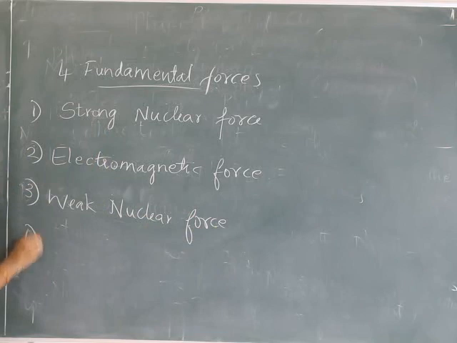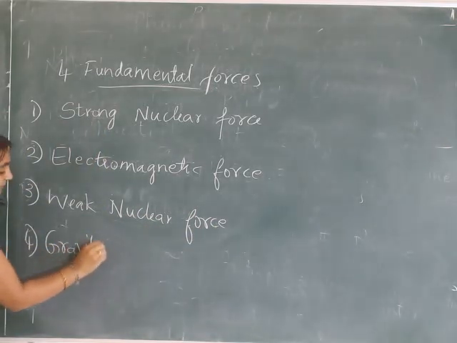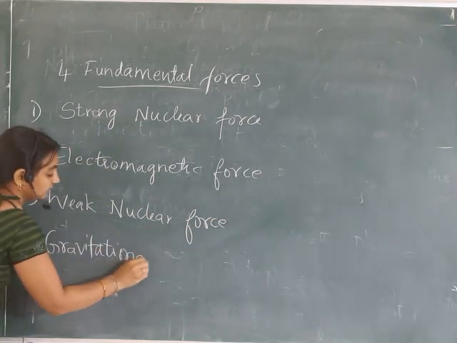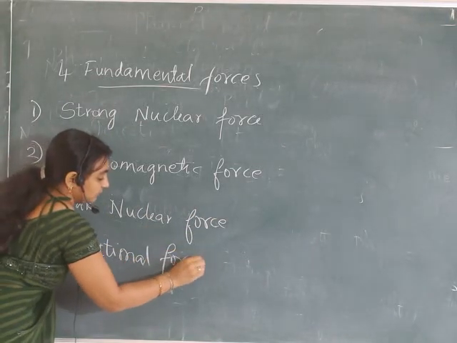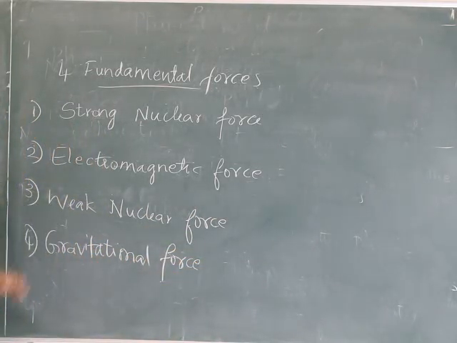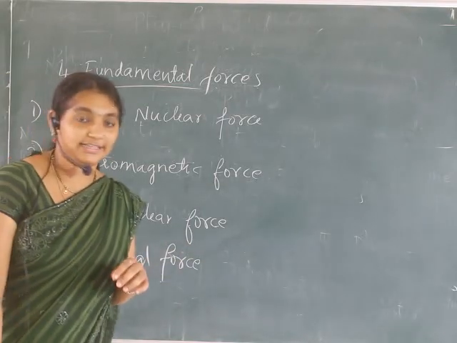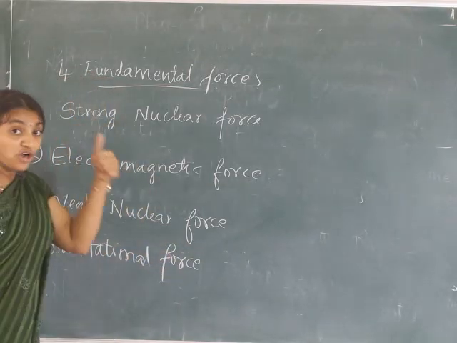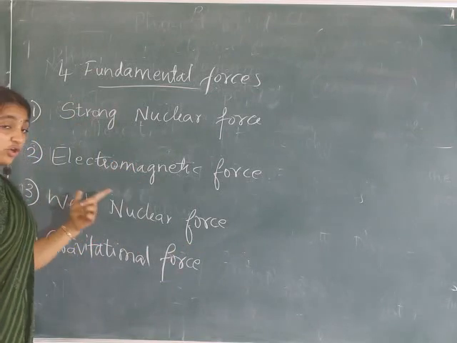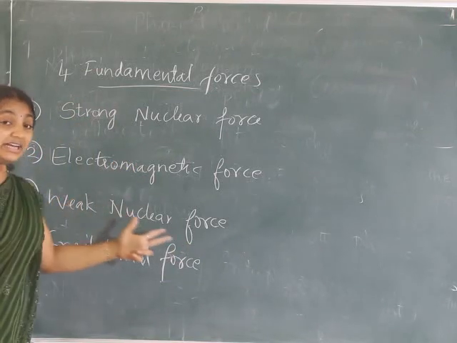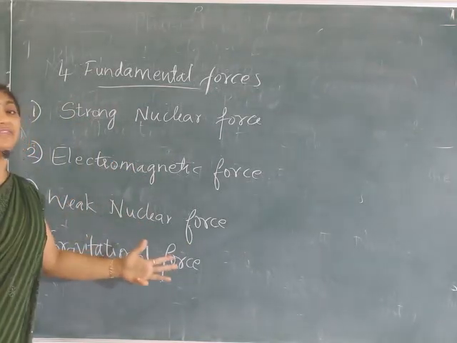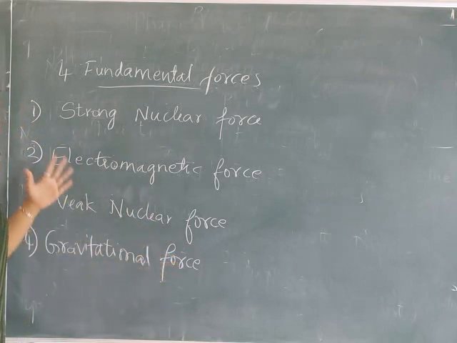And the fourth one is gravitational force. There are 4 fundamental forces in nature: strong nuclear force, electromagnetic force, weak nuclear force and gravitational force.